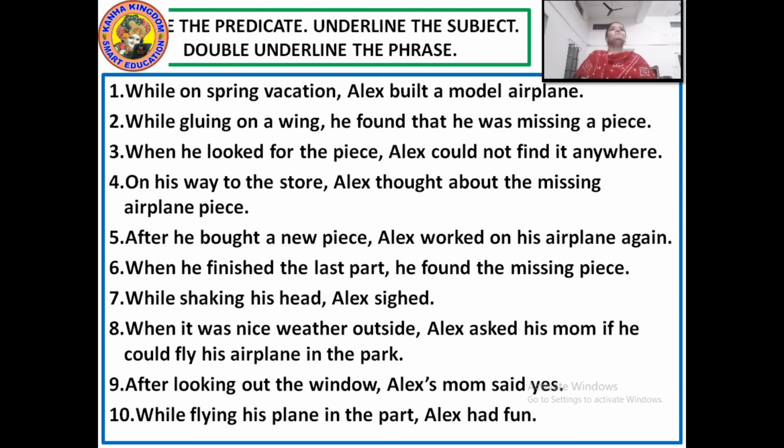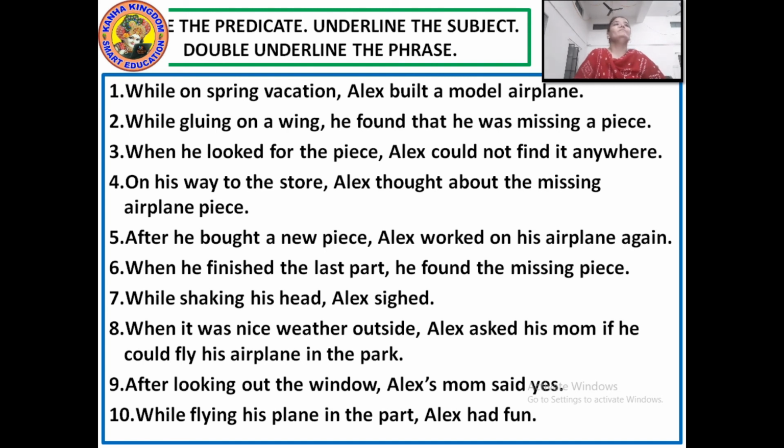While on spring vacation, Alex built a model aeroplane. From this, double underline the phrase, circle the predicate and underline the subject. Now first let's circle the predicate. The predicate should be a verb. So what is a verb here? In this sentence the verb is built. So you have to circle the verb built.